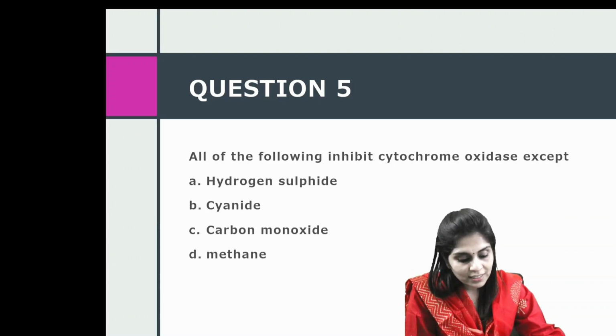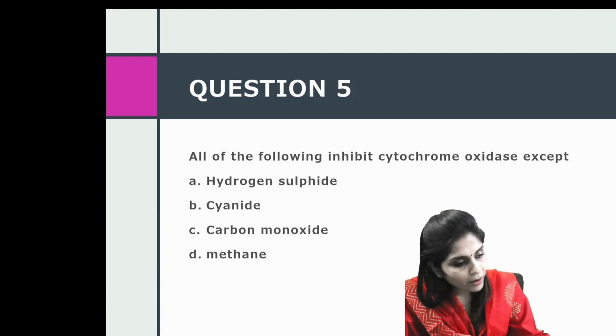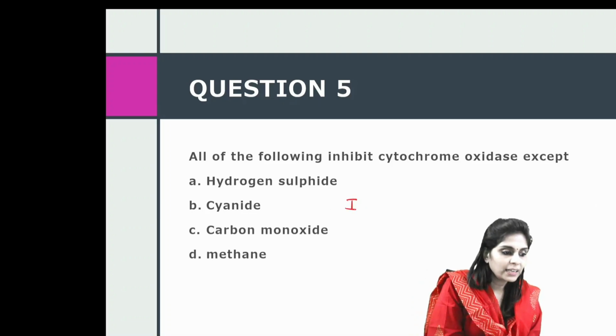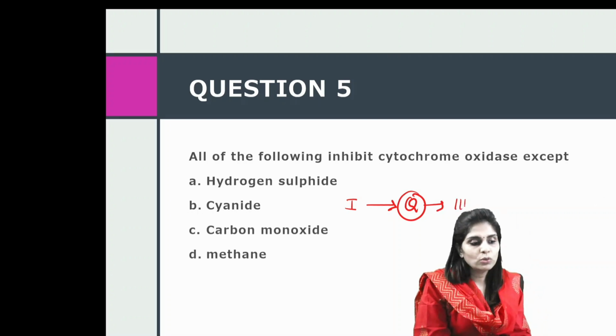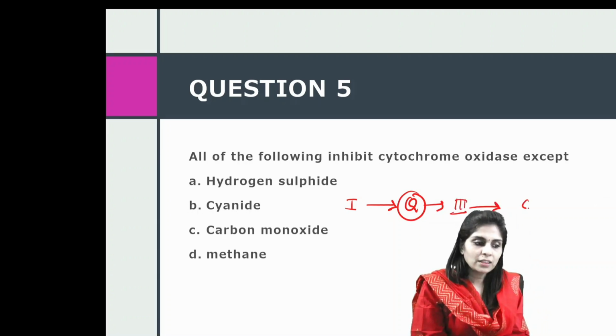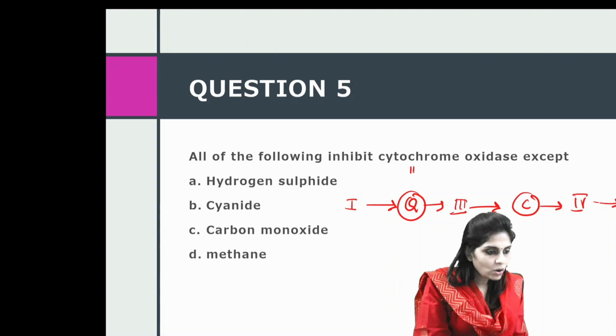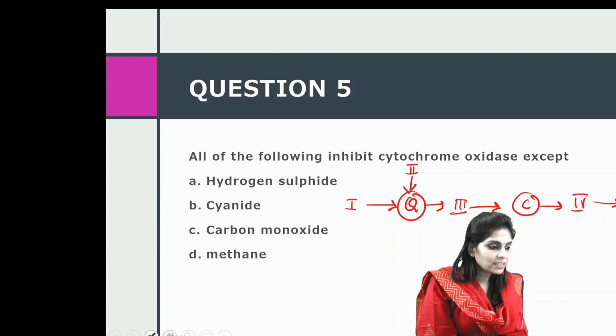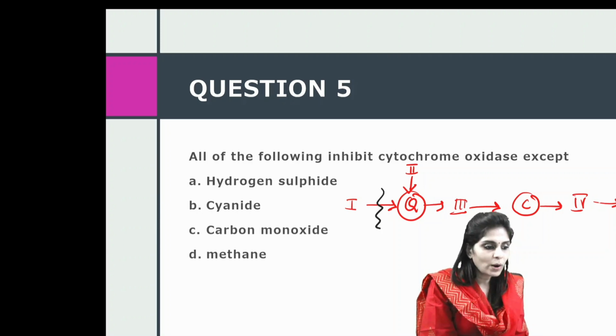Before we discuss the answer to this question, let me tell you about the complexes of the electron transport chain. Electrons move from complex 1 to Q, and from Q they go to complex 3. From 3 they go to cytochrome C, from C to complex 4, and from 4 to oxygen. Complex 2 also sends its electrons directly to Q. So this is the direction of transport of electrons. So if the question is, which of the following inhibits electron transport from complex 1 to Q?